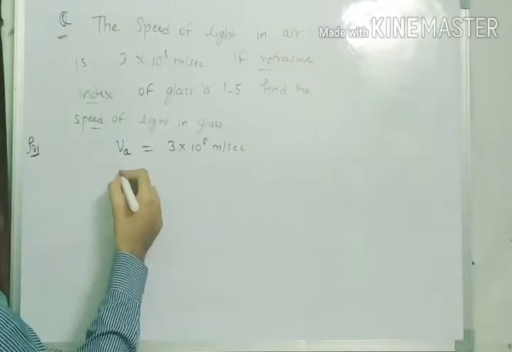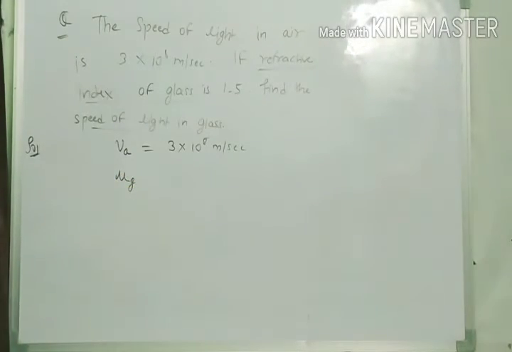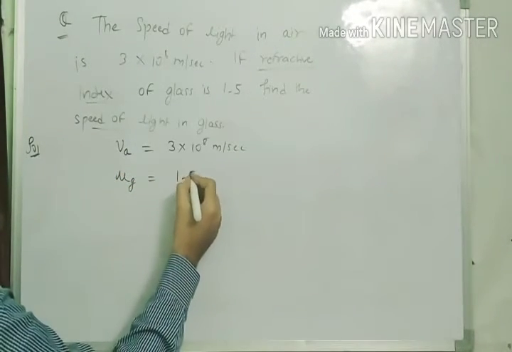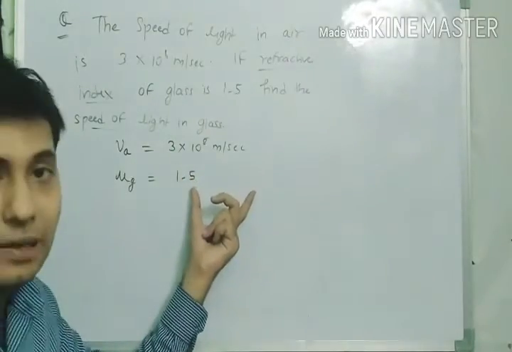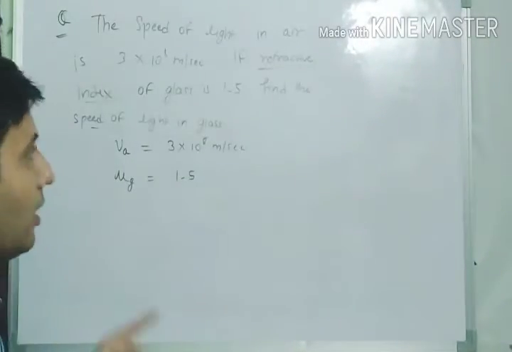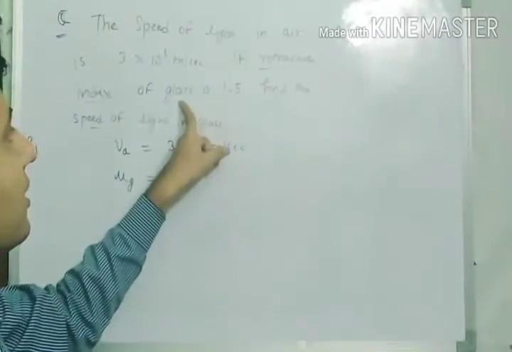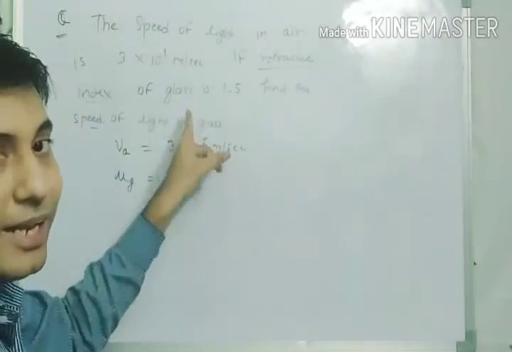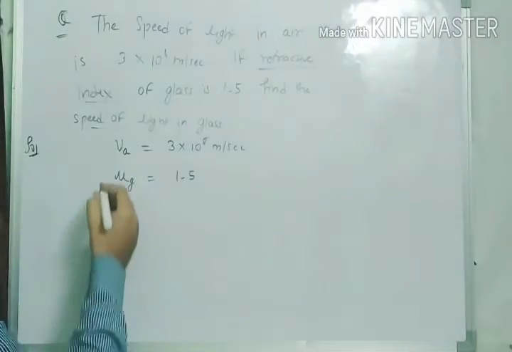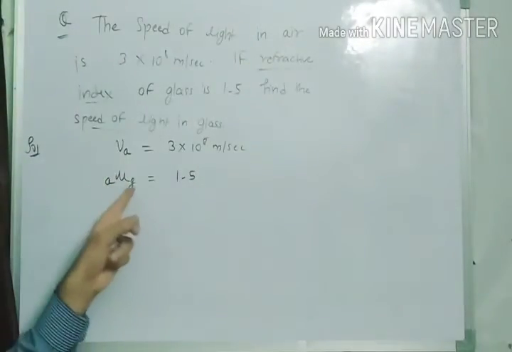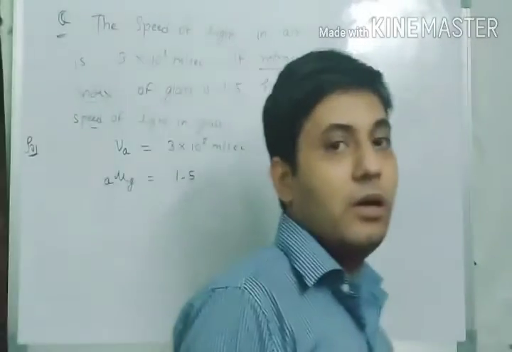So mu g would become 1.5, and there is no unit because the refractive index has no unit. In the above question we are seeing only two mediums, air and glass. The light is passing from air to glass. So I can write like this: a mu g is equal to 1.5.